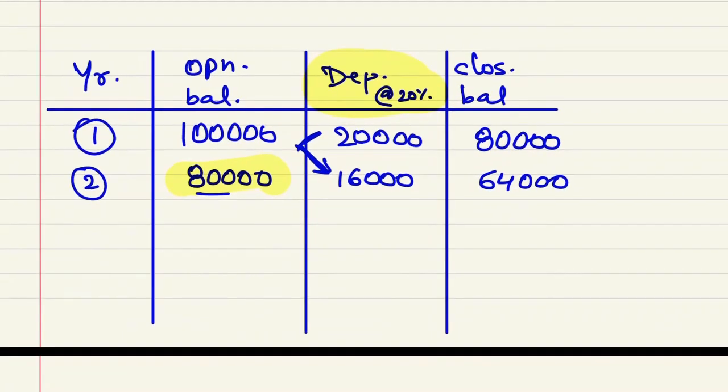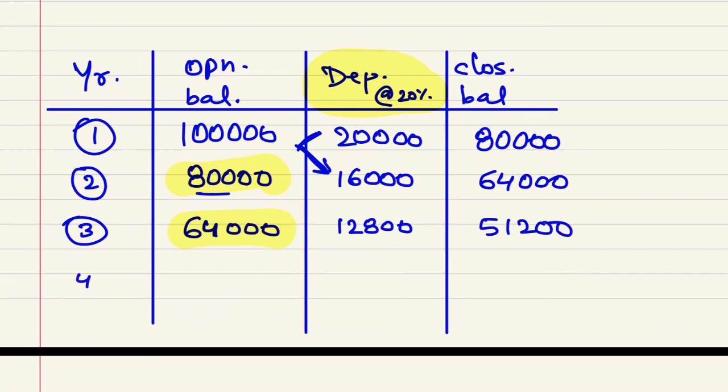In the third year again, the closing balance of the previous year will be the opening balance. Again, depreciation will be charged on the opening balance, that is 64,000. So 20% of 64,000 is 12,800. And if I deduct 64,000 minus 12,800,